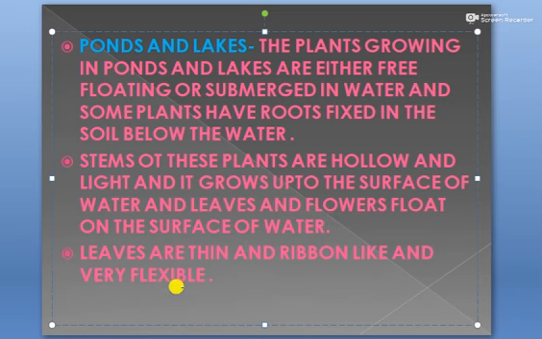The leaves of aquatic plants are thin and ribbon-like, very thin and ribbon-like, and they are very flexible because they are present inside water and water is moving. So the leaf also has to move with the flow of water. So that's why they are very flexible. If they would be not flexible, then the leaf would easily break.